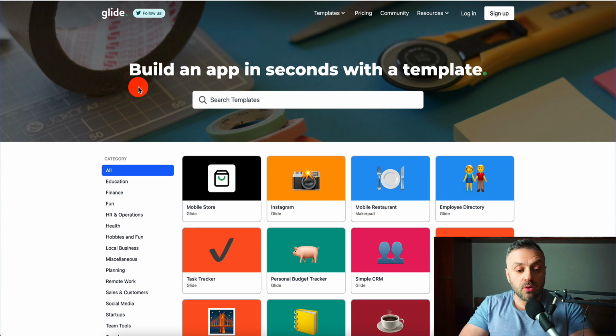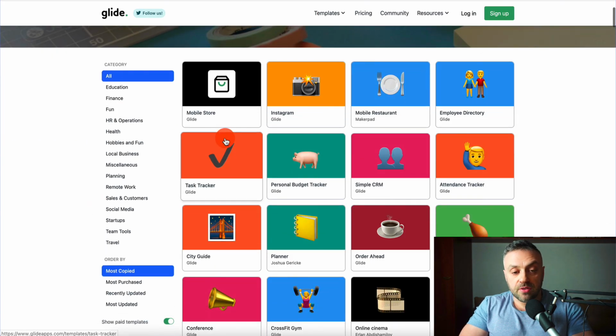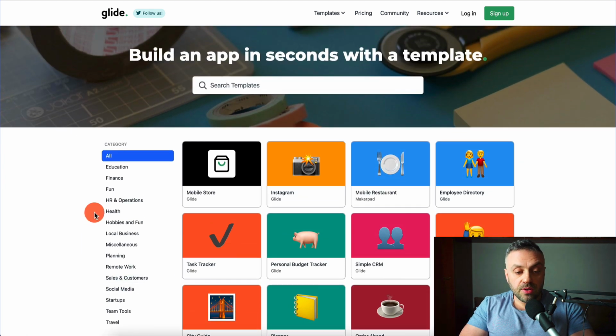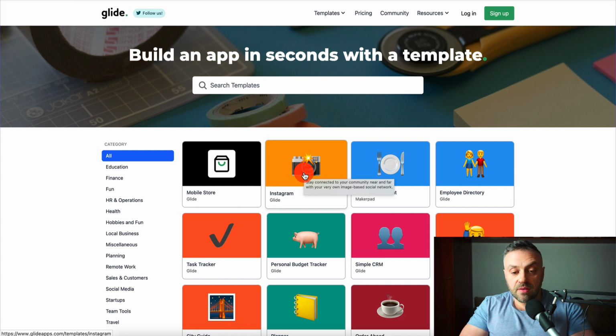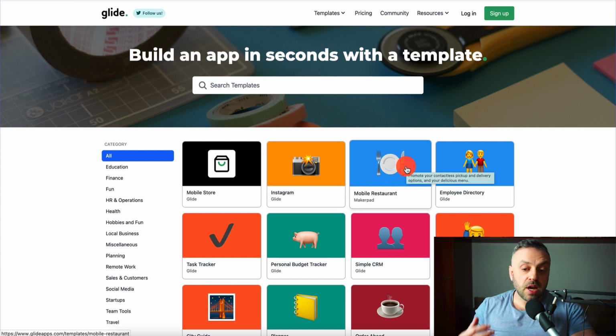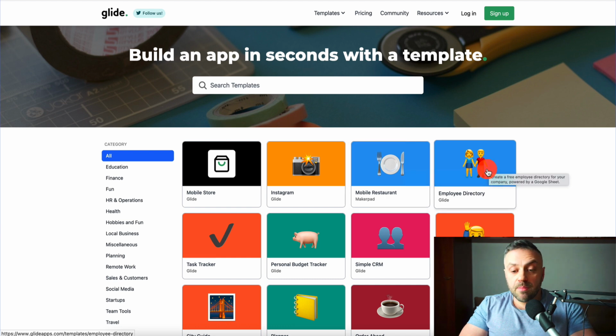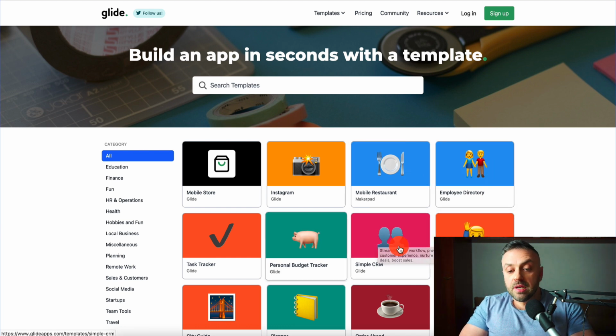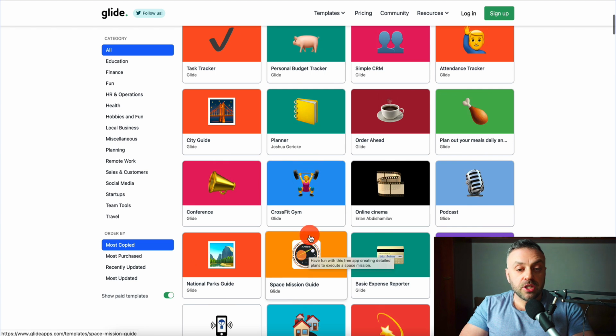And this is a nice approach if you're just starting out. So for instance, you have all these categories of app. You can create a mobile store. You can do an Instagram, kind of stay connected to your community near and far with your very own image-based social network. You can create a mobile restaurant, which is kind of what we did. And you can promote your contactless pickup and delivery options and your delicious menu. Employee directory, attendance tracker, simple CRM, personal budget tracker, lots of things that you can do, right?